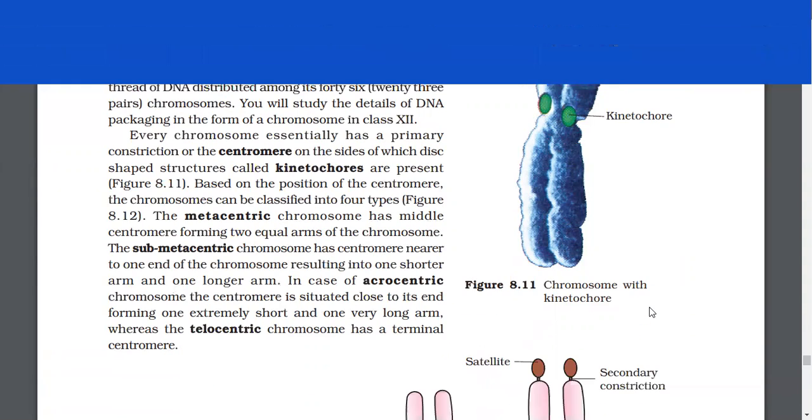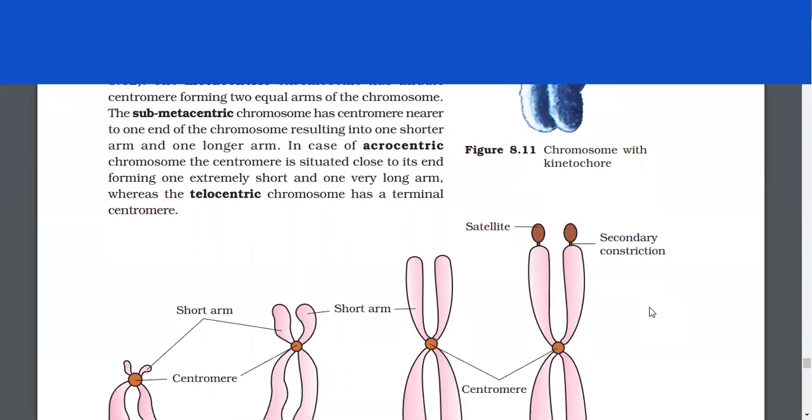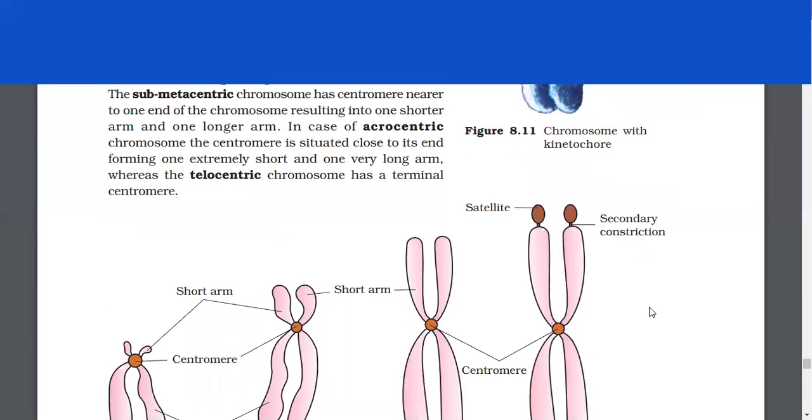Every chromosome essentially has a primary constriction called the centromere on the sides of which disc-shaped structures called kinetochores are present. Based on the position of the centromere, the chromosomes may be classified into 4 types. The metacentric chromosome has a middle centromere forming 2 equal arms of the chromosome. The submetacentric chromosome has centromere nearer to one end of the chromosome, resulting into one shorter arm and one longer arm. In case of acrocentric chromosome, the centromere is situated close to its end, forming one extremely short and one very long arm, whereas the telocentric chromosome has a terminal centromere.